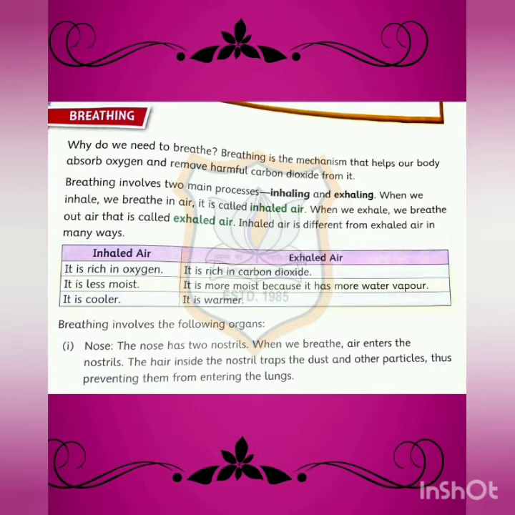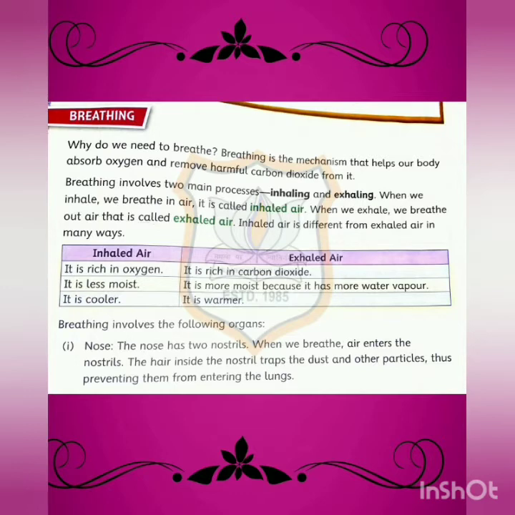Second point is it is less moist. So inhaled air is less moist, whereas exhaled air contains water vapor. It is more moist because it has more water vapor. Now third point, it is cooler. So when we breathe in, the air is cooler, whereas when we breathe out, it is warmer. So children, we have studied 3 points, which are the difference between inhaled air and exhaled air.